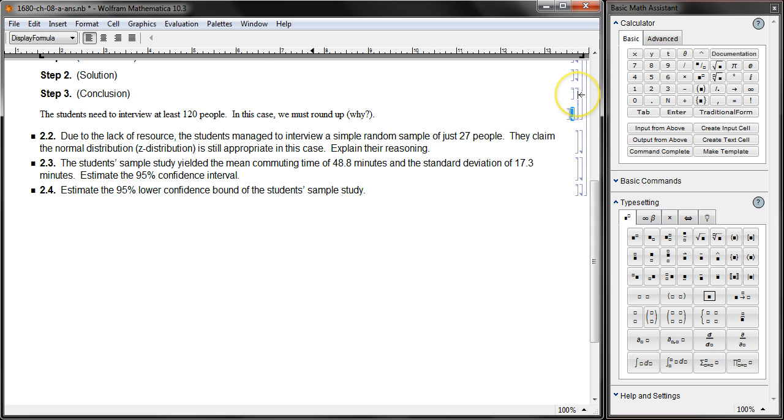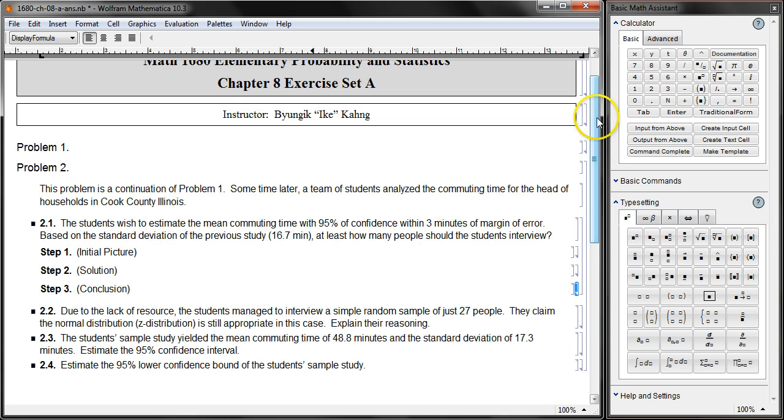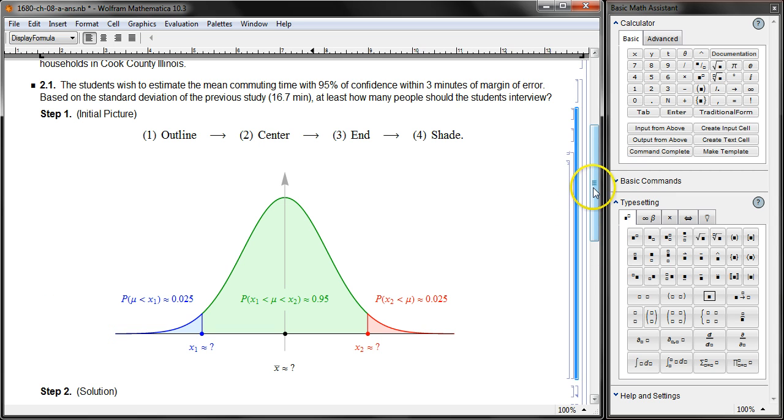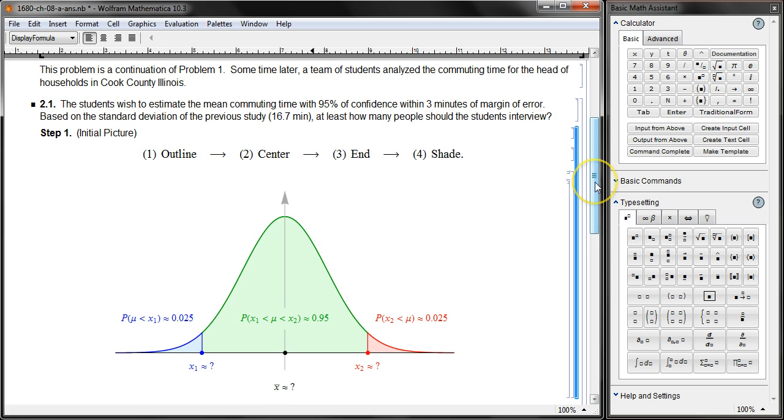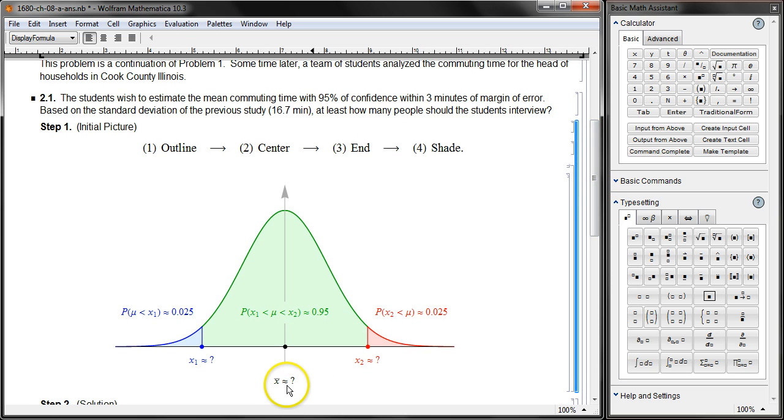That's a justification. But justification requires another computer exploration. Let's go back to the initial picture because this problem is tricky. Too many question marks. Center I don't know, end I don't know. All I know are 95%, 2.5%, 2.5%, that structure.